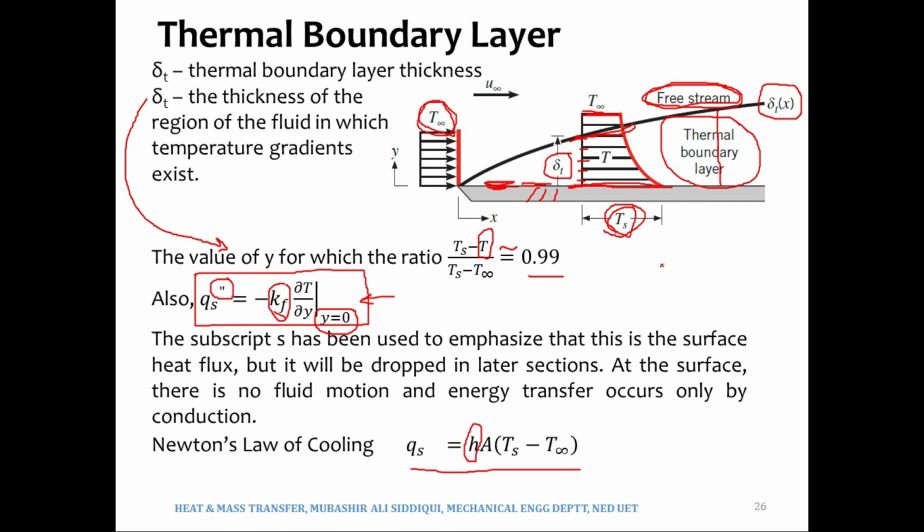Now consider case B, where we have the same plate at the same temperature of 100 degrees Celsius and the same fluid, which is air, at the same temperature of 30 degrees Celsius, but with a different velocity, let's say, 5 meters per second. Previously it was 1 meter per second. In case B, it is 5 meters per second.